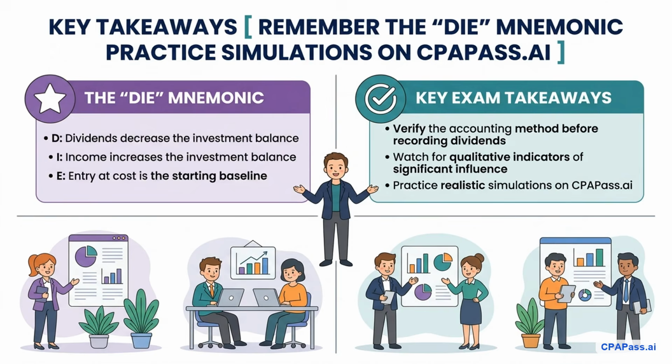Now, to summarize, always remember the DIE mnemonic for the equity method. Dividends decrease the investment, investee income increases the investment, and the initial entry is recorded at cost. Never rely blindly on ownership percentages. Look for indicators of significant influence, such as representation on the board of directors. Be prepared for questions that ask for the final investment balance versus the impact on the current year's income statement.